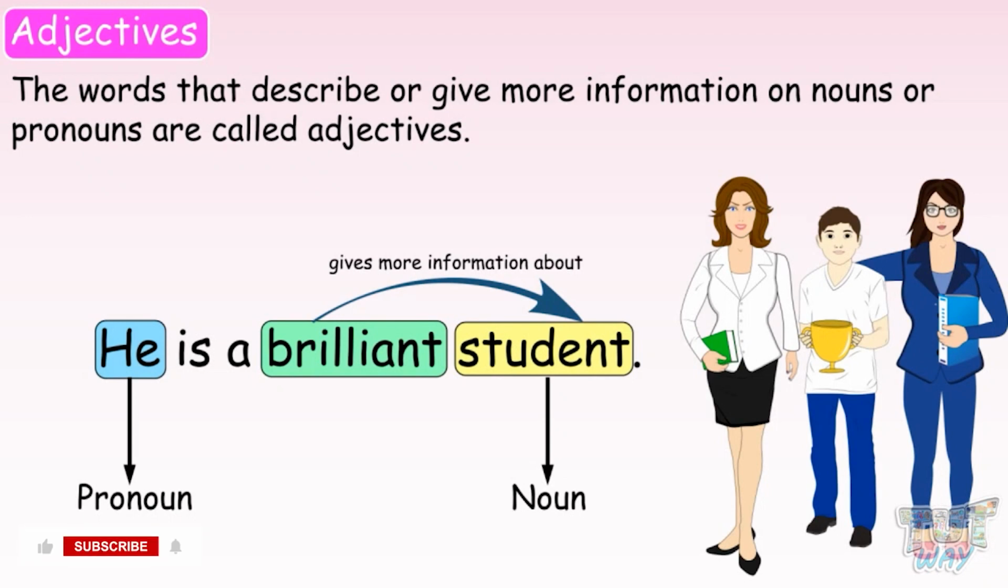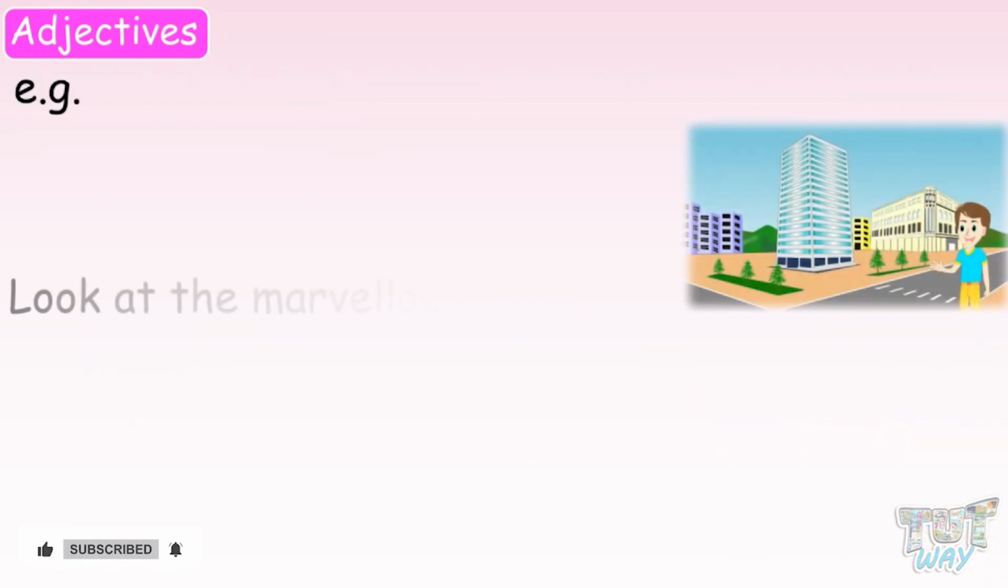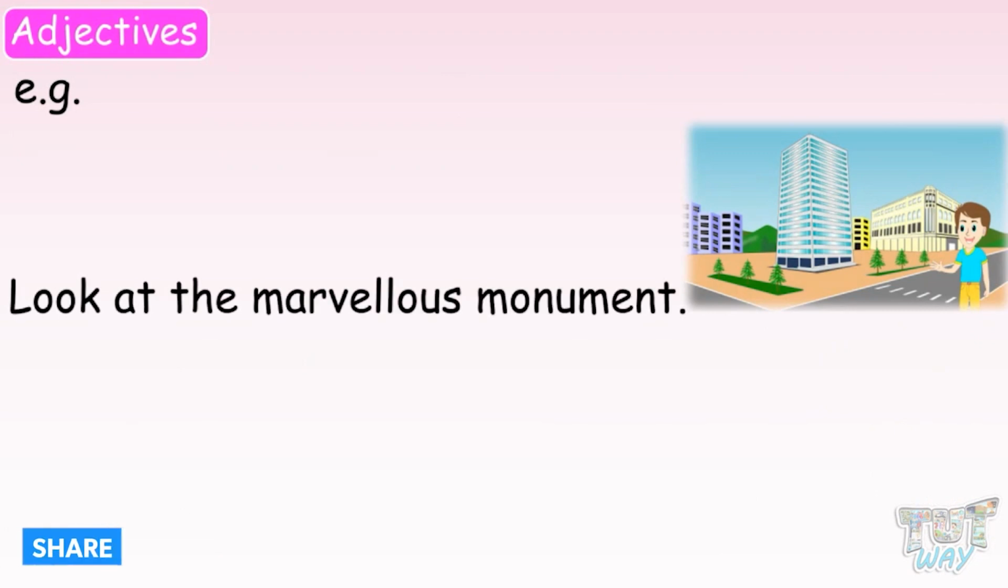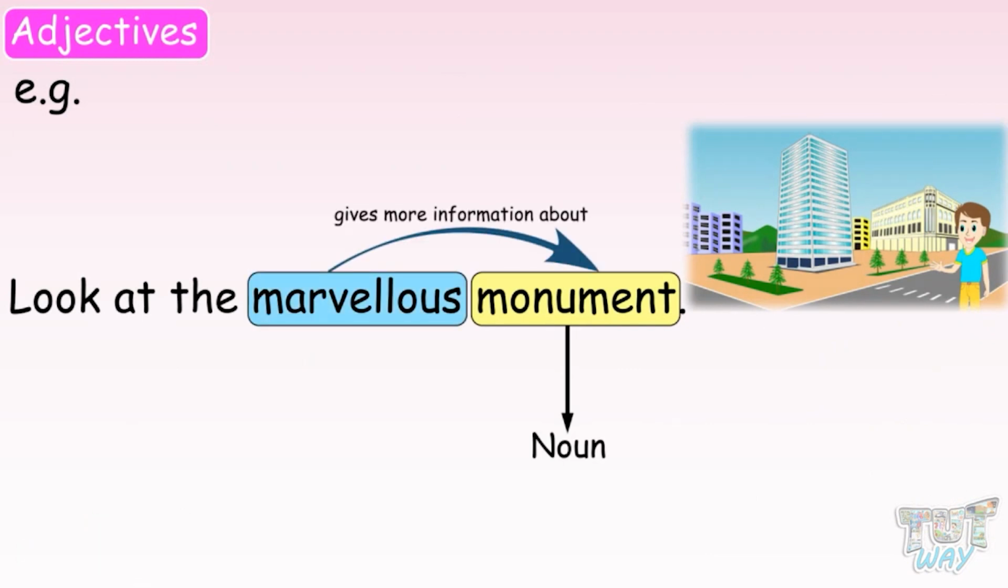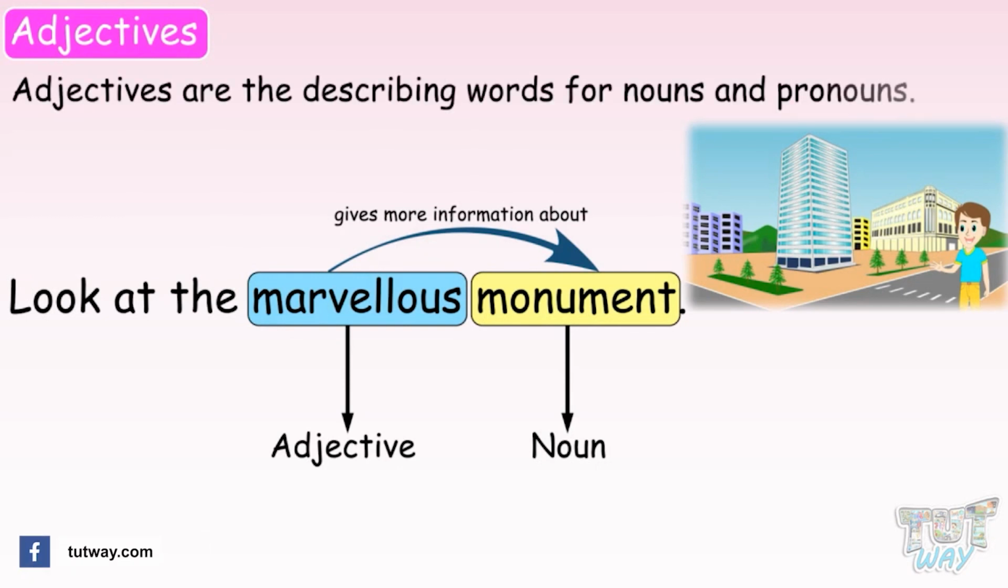Here we have another example. Look at the marvelous monument. In this sentence, monument is the noun, and the word marvelous gives more information about the noun monument. So, the word marvelous is an adjective. So, adjectives are the describing words for nouns and pronouns.